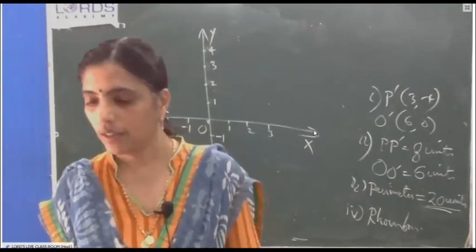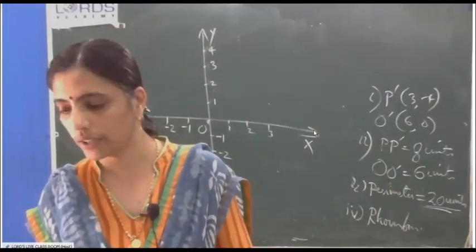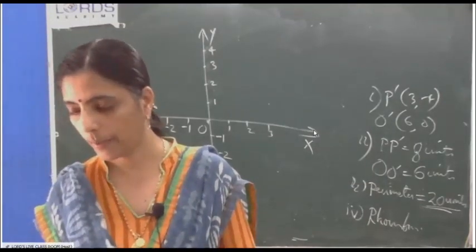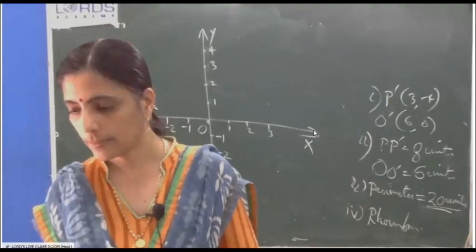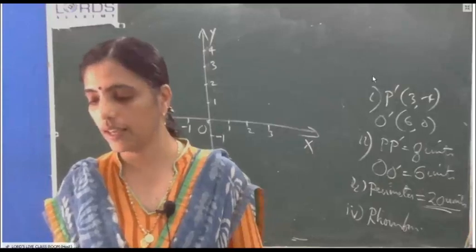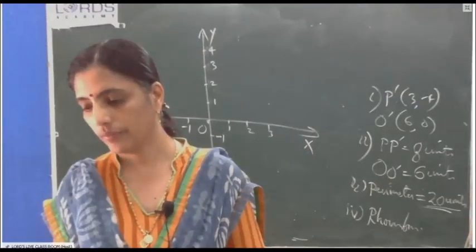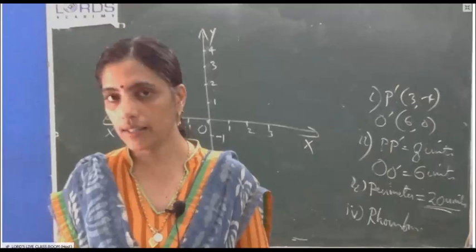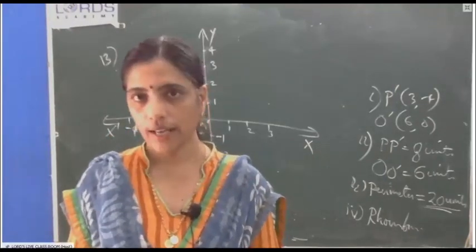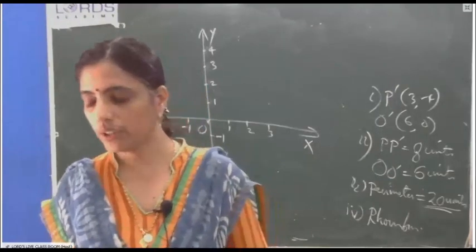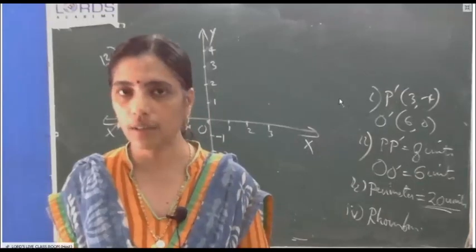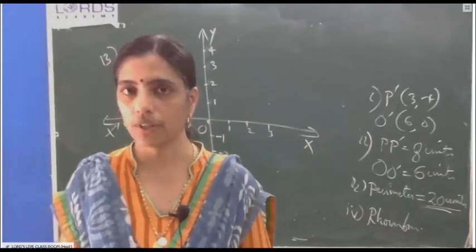Now I will ask. P and Q have coordinates 0, 5 and -2, 4. P is invariant when reflected in an axis. Name the axis. P lies on which axis? P is 0, 5. X coordinate is 0, so it will lie on the y-axis. So which will be the reflected axis? That will be y-axis. First subdivision answer is y-axis.